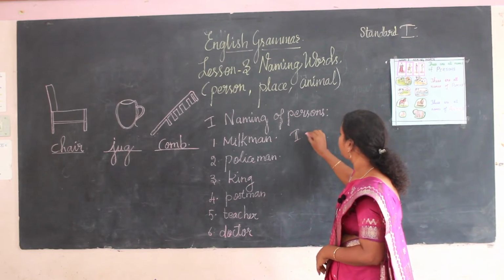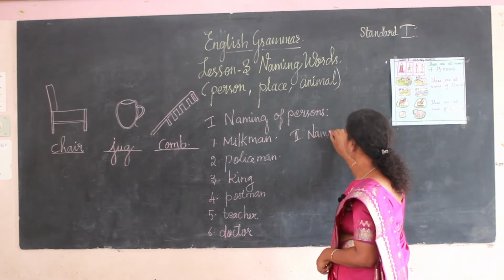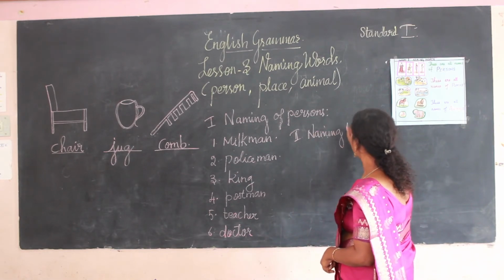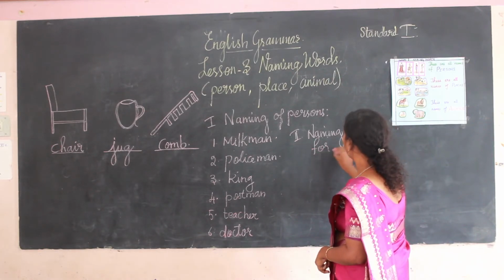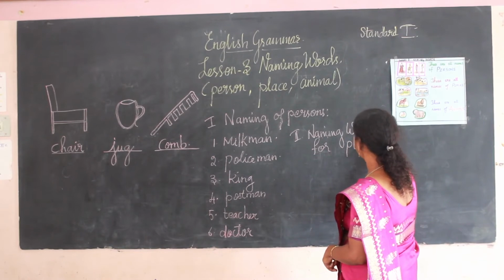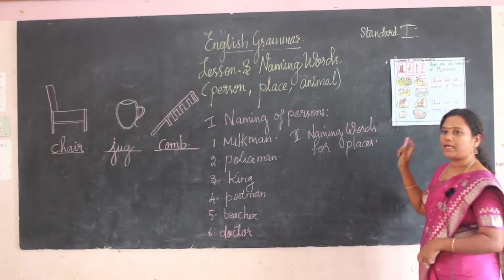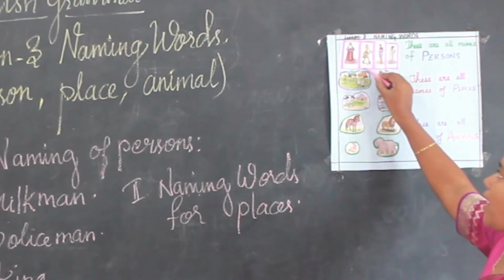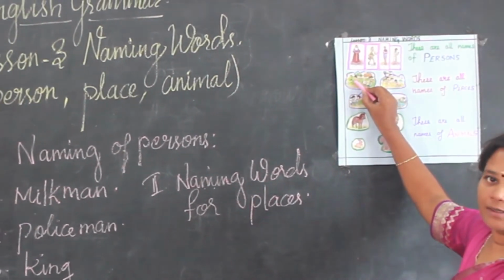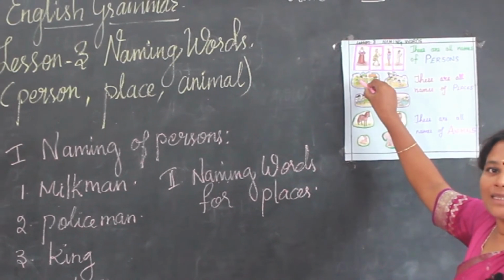Second is naming words for places. See the places I have pasted here. First is the park. We know what is park. We go and play in the park.